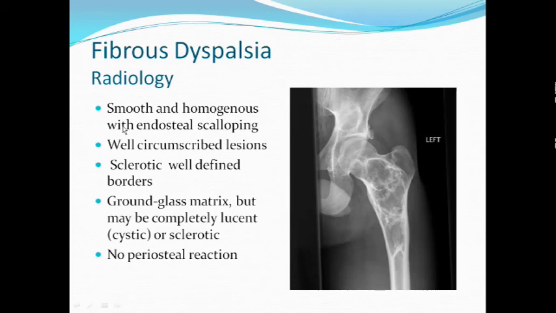Radiology: smooth and homogeneous lesion, well circumscribed lesion, sclerotic borders, well defined borders. See sclerotic well defined border, ground glass matrix. Rarely it can also present with completely lucent matrix or cystic matrix, just like a unicameral bone cyst, or sometimes it can even present with a sclerotic matrix, but more often than not it is a mixture of the two which appears as a ground glass appearance here. No periosteal reaction.